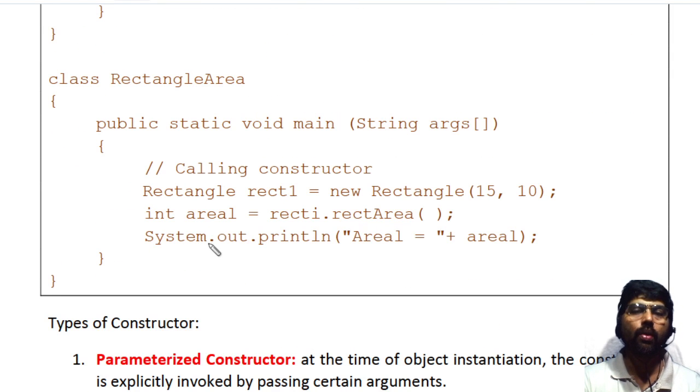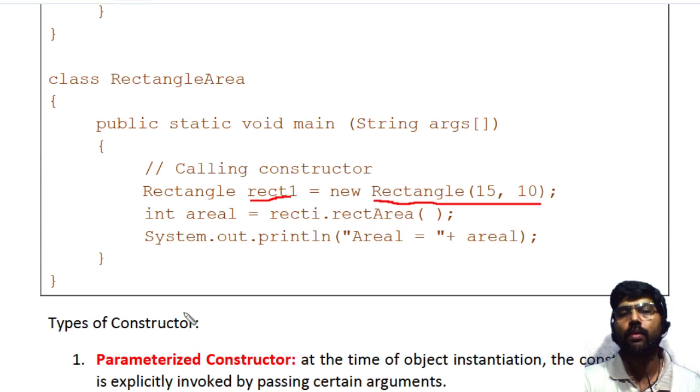Now, how to use that constructor? This is the main method class, where I created a main method. Here I am using an object called rect1. Here I am calling a constructor. Whenever you use the new keyword, after it you have to use the constructor.